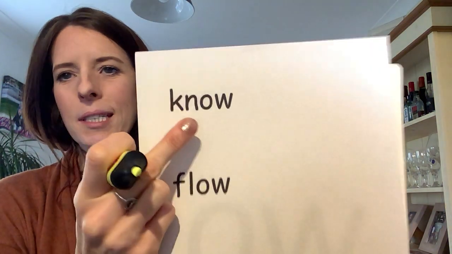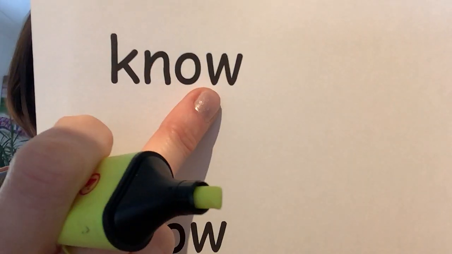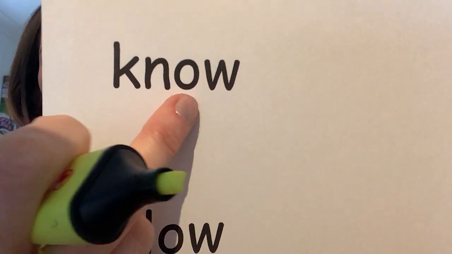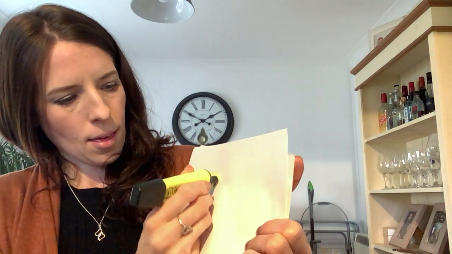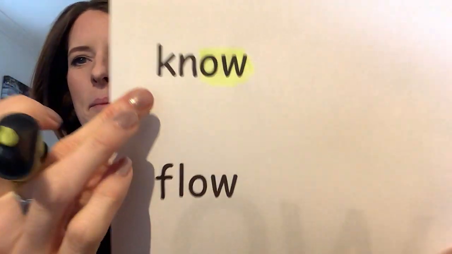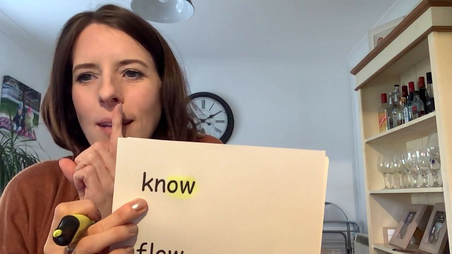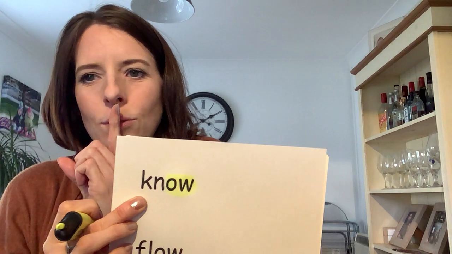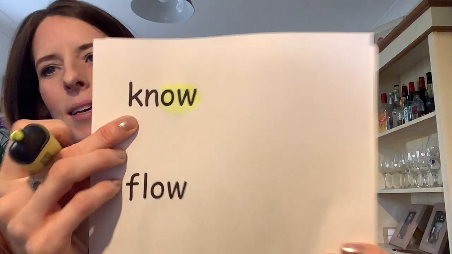Oh, we have three more words to do. Let's have a look. Can you be an O detective and find the O sound? Yeah, there it is, right at the end. Can you highlight it or draw a line underneath? Great job, well done. Now, this is a tricky word because at the beginning there's a kicking k. Can you see that? But this is what we call a silent k. It means we don't say the k sound. It's really, really quiet. So we're just going to say the